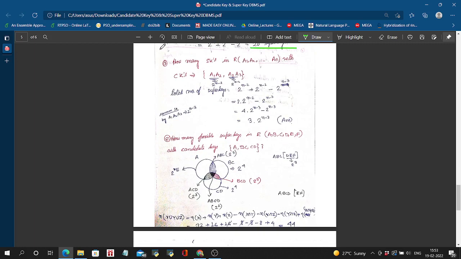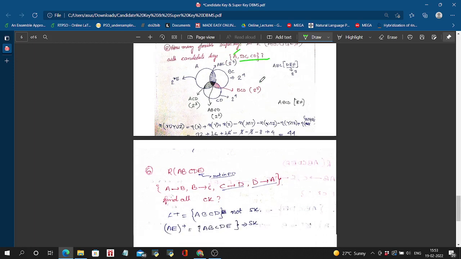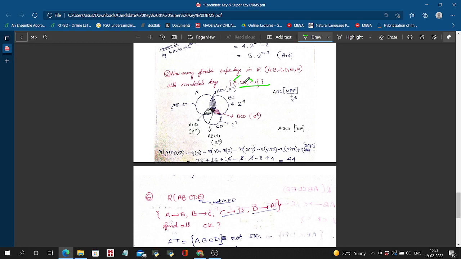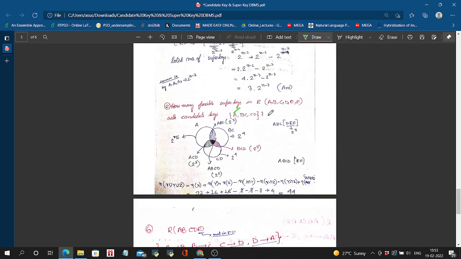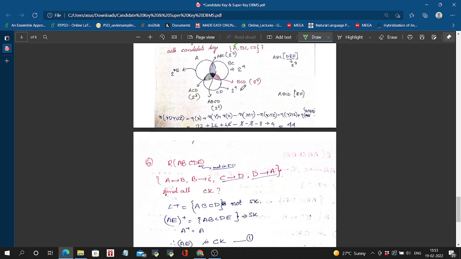This is the same type, you can try it. This is a somewhat harder type, because here 3 candidate keys are given and some intersections are common. So the formula for the union of A, B, C is n of A plus n of B plus n of C minus n of A intersection B minus n of B intersection C minus n of C intersection A plus n of A intersection B intersection C.